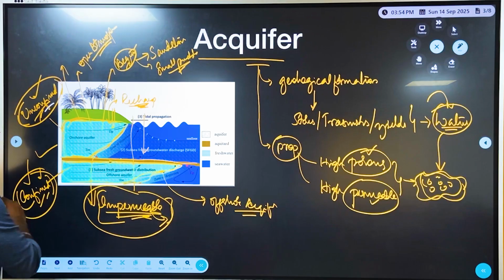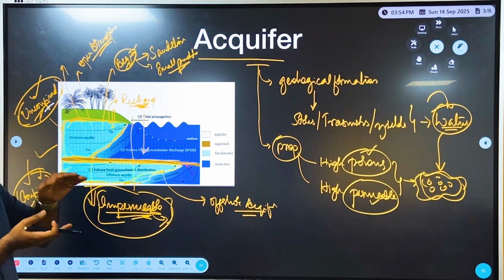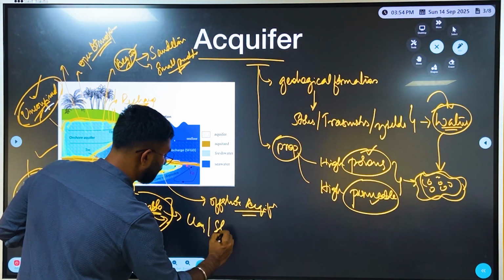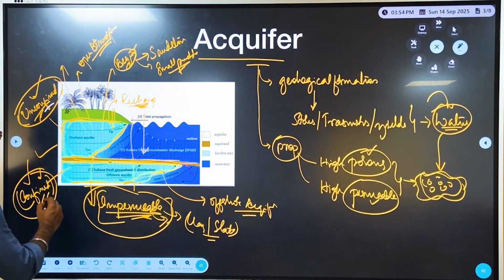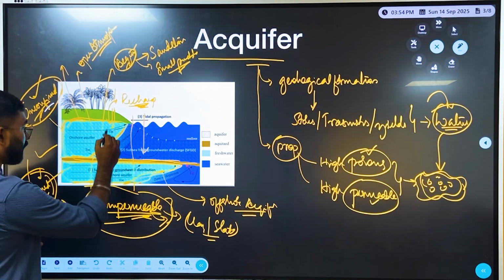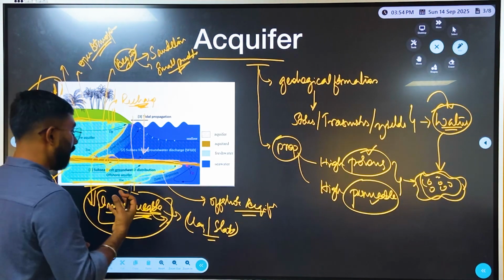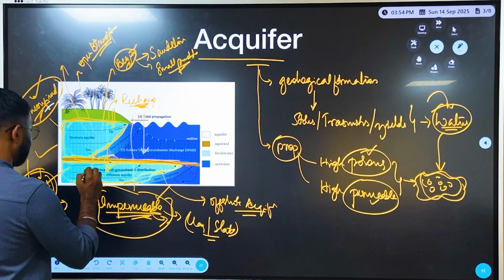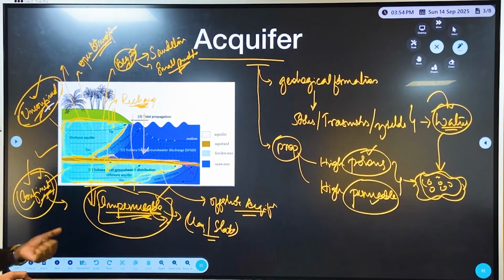Now talking about the confined aquifer, it is the one sandwiched between two impermeable membranes or two impermeable layers of clay or even slate. So what are the characteristic features of this? Basically they are very difficult to extract, considering that it is so deep, and the excavation also has to bypass this impermeable membrane. Hence the availability of water is difficult. Even the recharge of the confined aquifer is difficult.